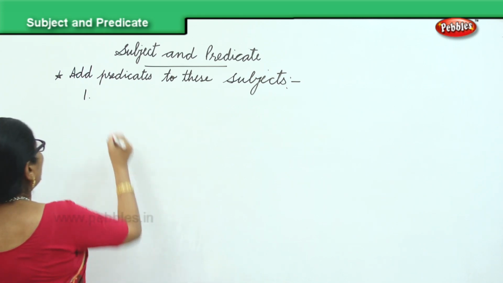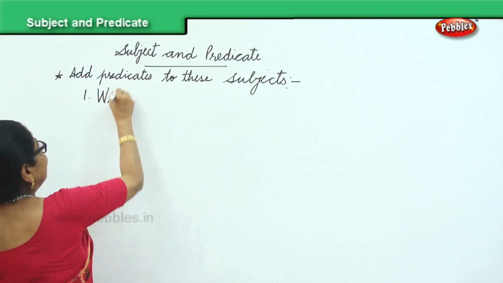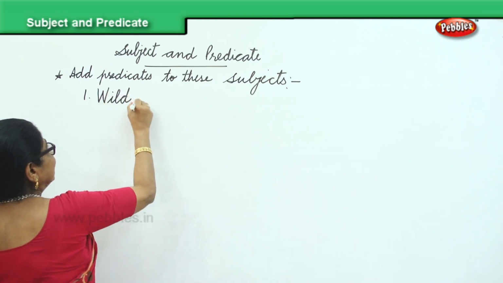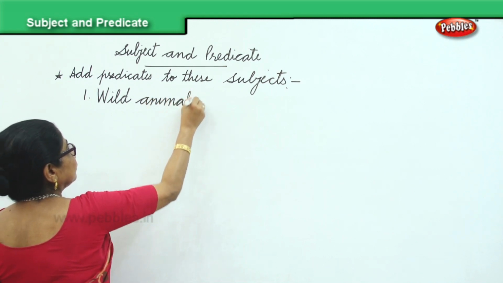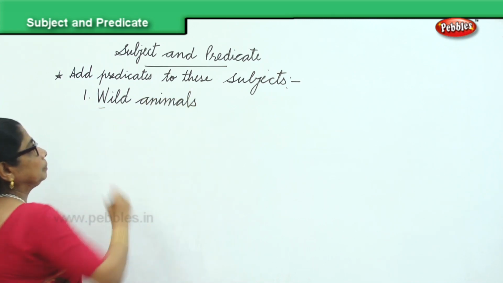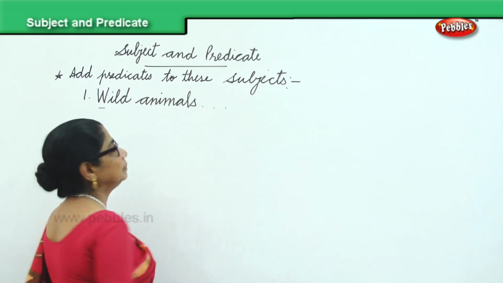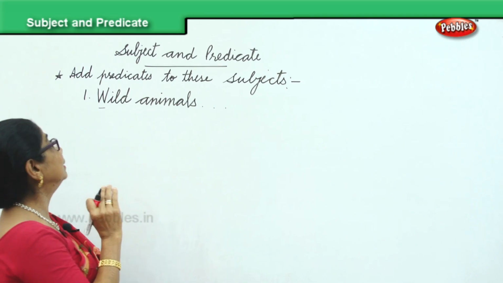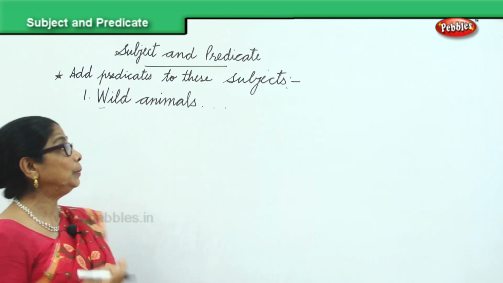Now let's say, wild animals. I put the capital letter, Wild animals. Now you complete the subject. The wild animal is the subject. Now what can we say?